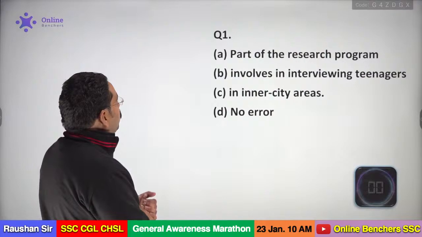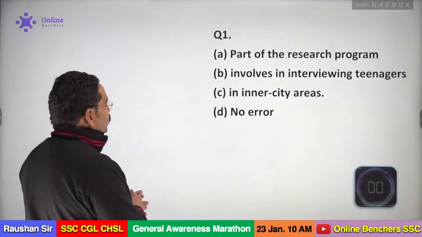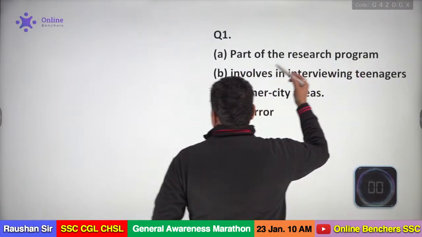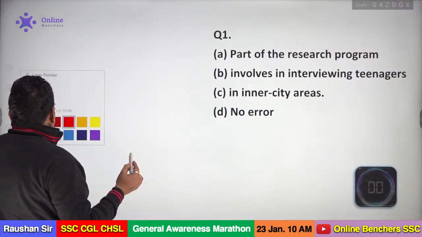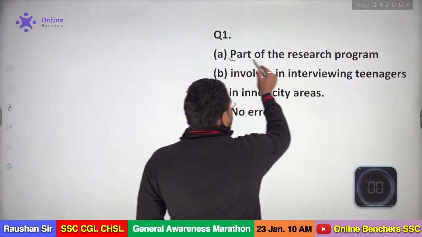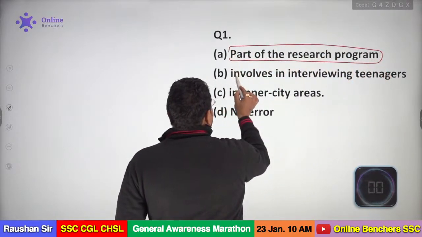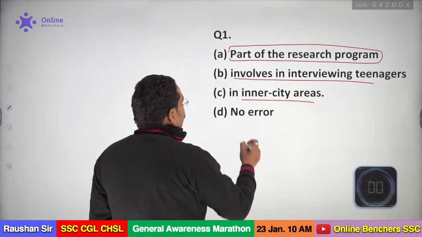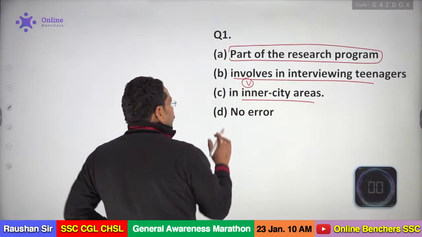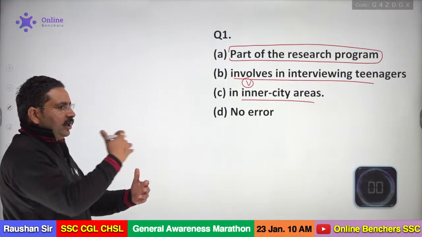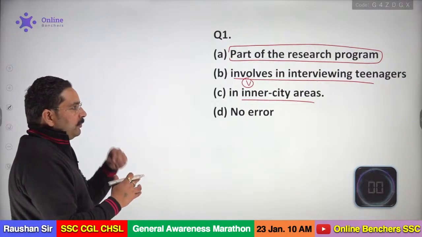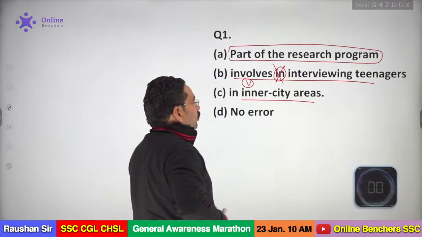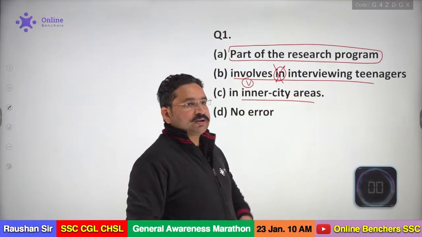Now the question number 1 is here. A part of the research program involves in interviewing teenagers in inner city areas. My dear, when I see part of the research program involves, you can check the sentence here. This is working as a subject. This is the subjective part of the sentence, and here we have the predicate. So the sentence is divided into 2 parts, that is called subject and the predicate. Involves is the verb. It's correct. And after that, it involves me, it involves a plan, it involves teenagers. When you are going to involve somebody in the plan, we have no need to put a preposition there. So the correct answer will be involves interviewing teenagers.